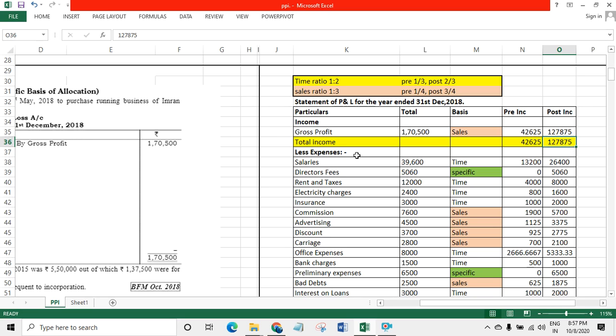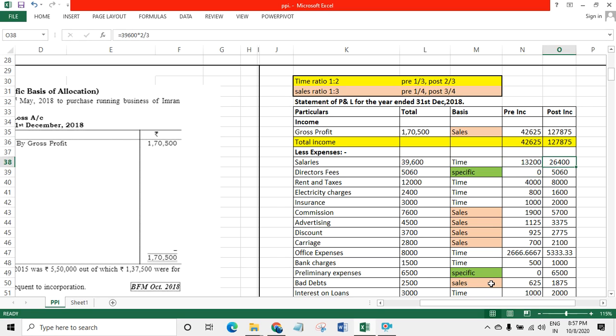So income हो गया, उसके बाद expenses, less expenses. First salaries. Salaries amount we will divide with time ratio. Time ratio कैसे करेंगे, 1:2 दिया है तो 1/3 and 2/3 is equals to 39,600 into 1/3.